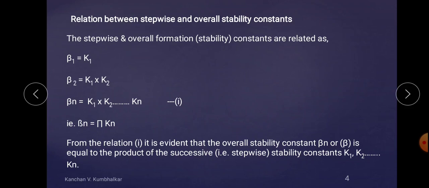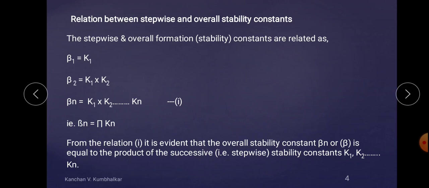So in this reaction, what is the product? The final required product is ML2. What are the different steps? First step and second step. Related to the first step there is K1, which is known as the first step stability or formation constant, and K2 is the second stepwise stability or formation constant.